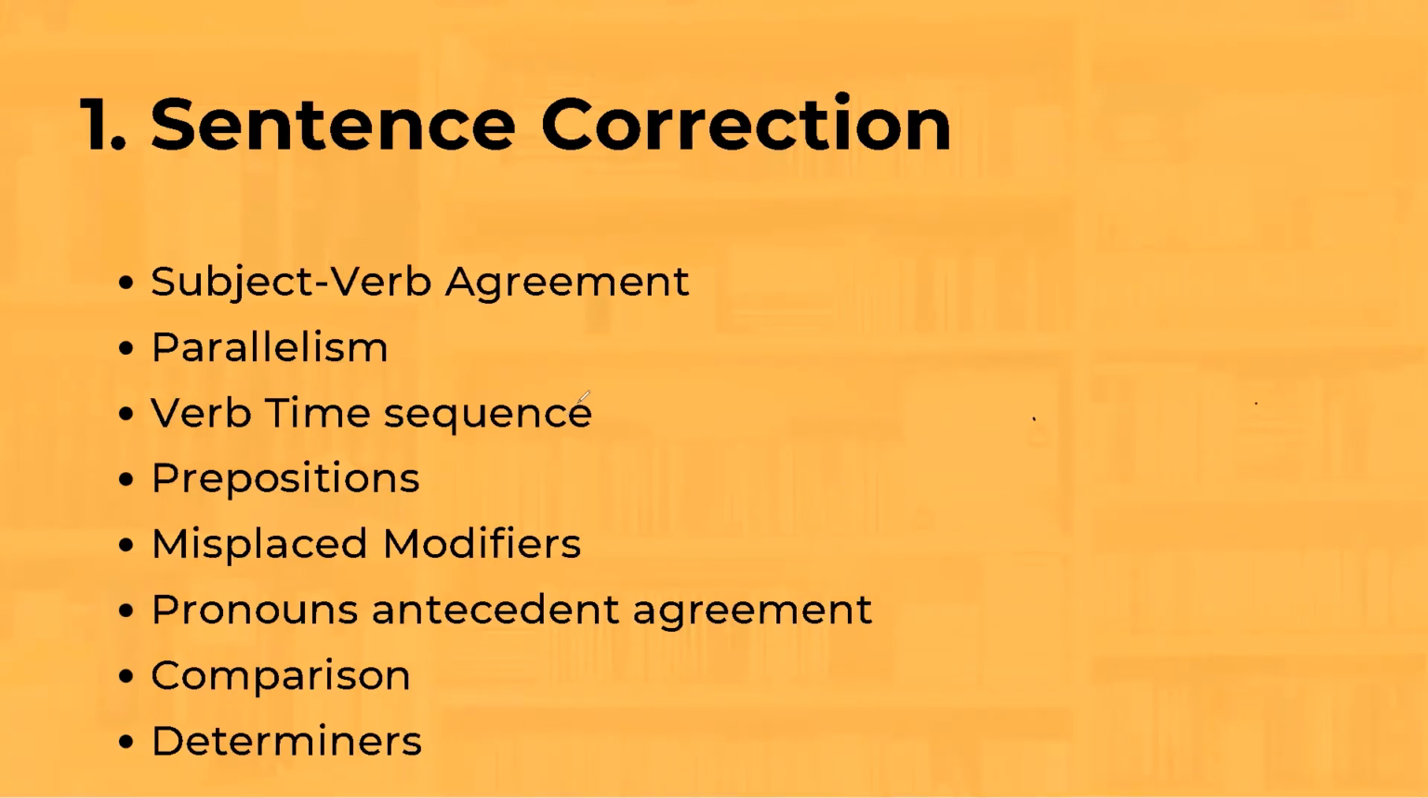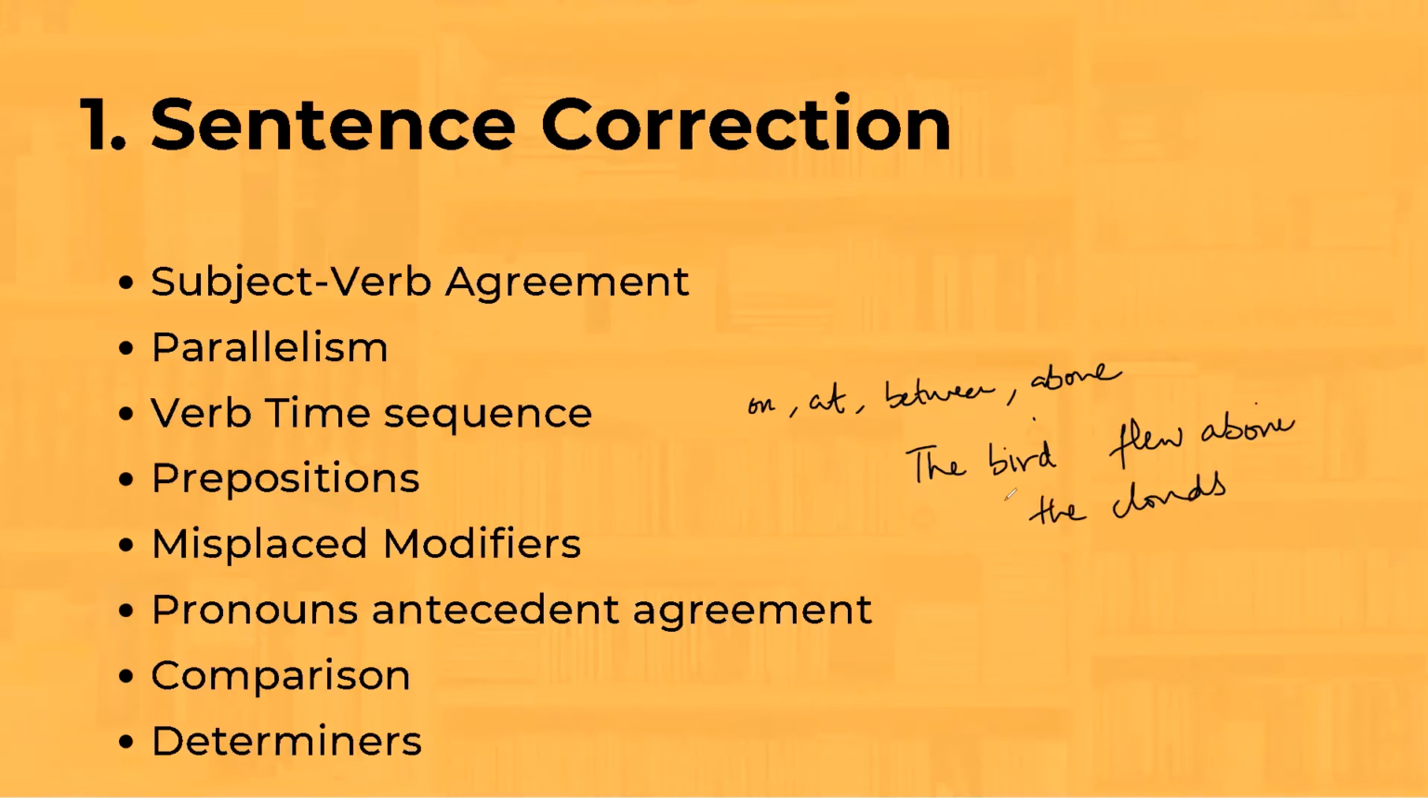Next we have prepositions. Prepositions, some examples are on, at, between, above, etc. These words indicate the position with respect to the object. So for example, the bird flew above the clouds. Here the bird is the subject of the sentence, clouds is the object, and flew is the verb. Now where did it fly? The exact position is specified by the preposition. The bird flew above the clouds.